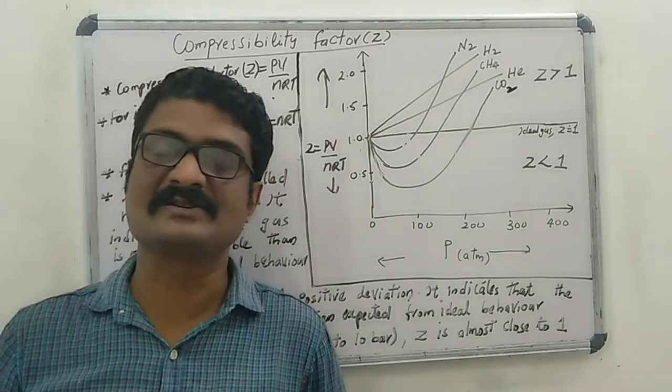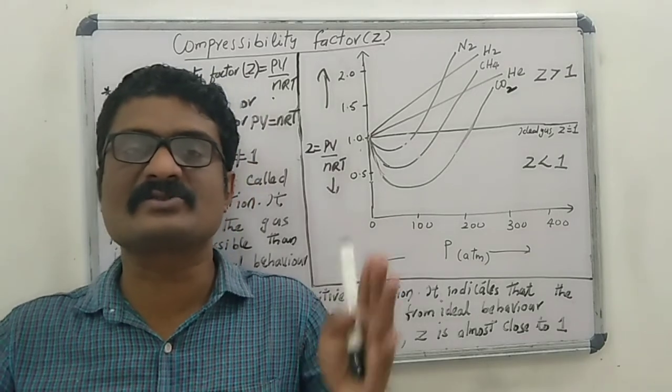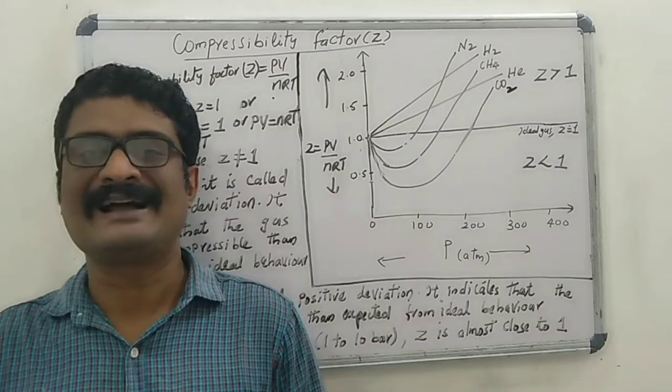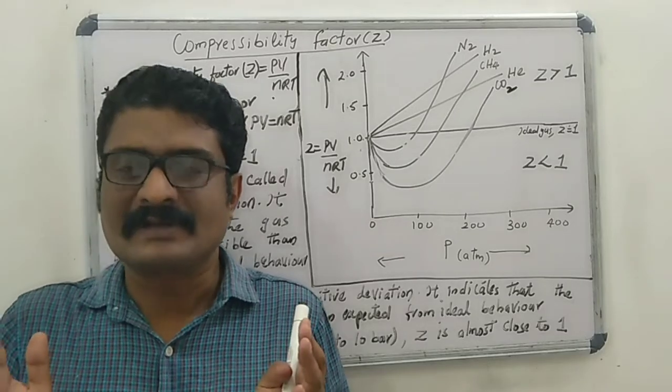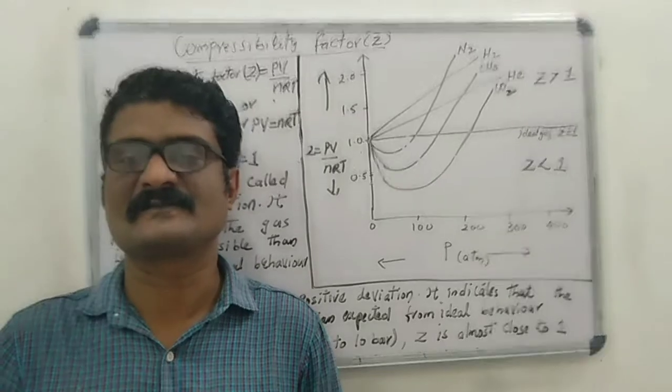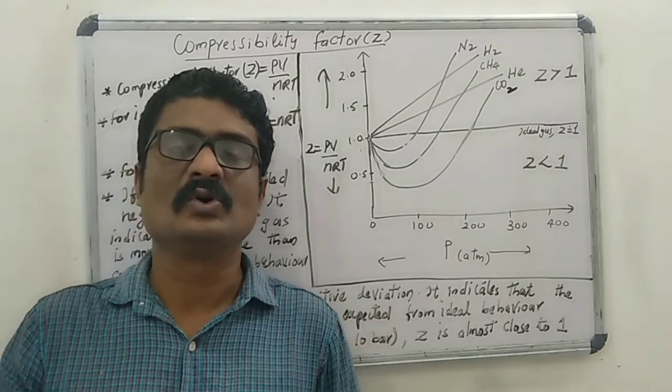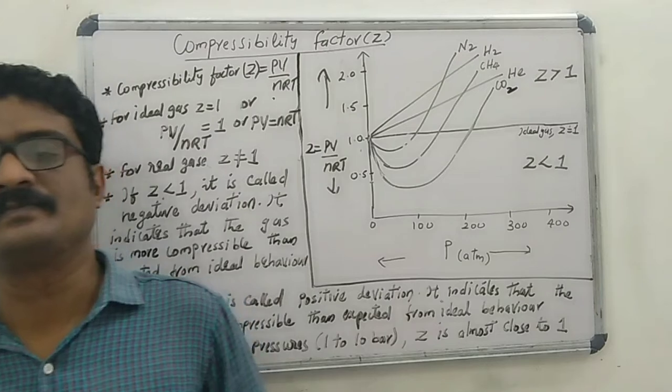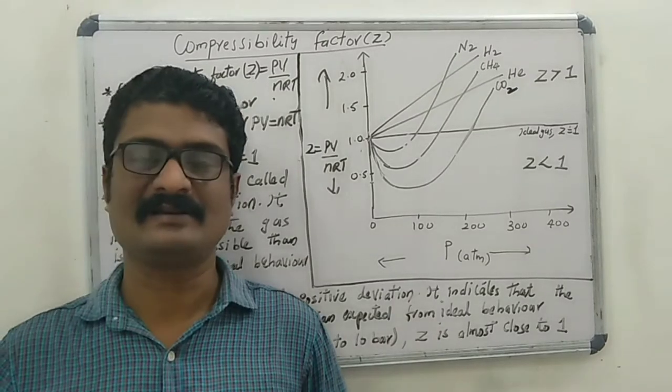This means that the deviations are so small that the gases tend to behave nearly ideal.